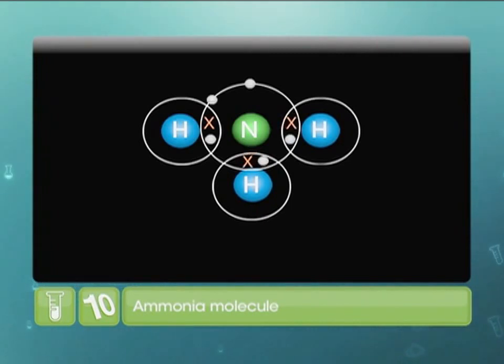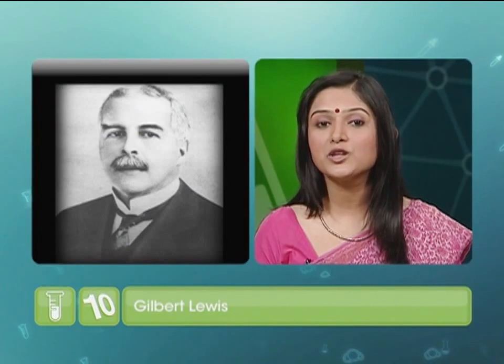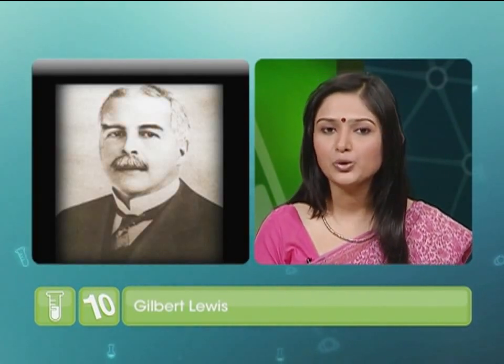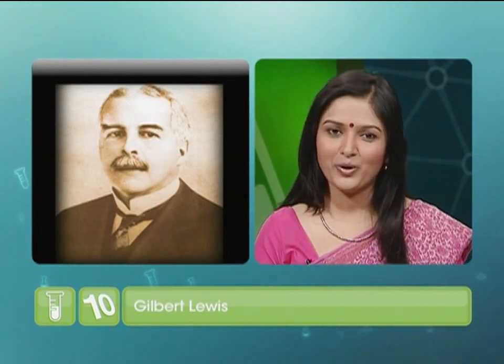In a covalent bond, both participating atoms contribute an electron each, and each shared pair is represented by a straight line. This representation of molecules using dots and crosses is named in honor of Gilbert Lewis, who was the first to describe the formation of a covalent bond.